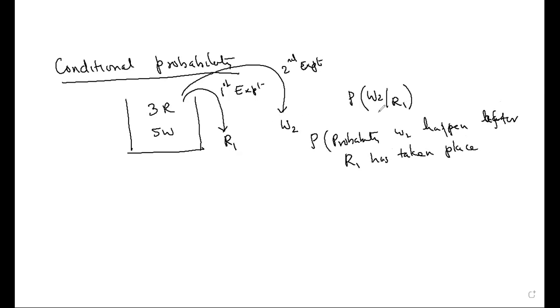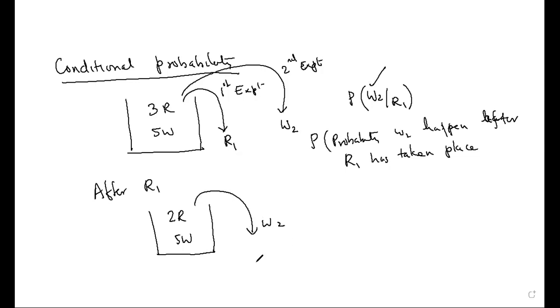How do you read it? Not "W2 by R1", but "W2 given R1". So tell me, after R1 has taken place, after one red ball is removed, what will be the new sample space? How many red balls will be there now? 2 red balls and 5 white balls. From this, what is the chance of W2 to take place? It is 5C1 out of 7C1, so 5 out of 7. And that is the meaning of W2 given R1.